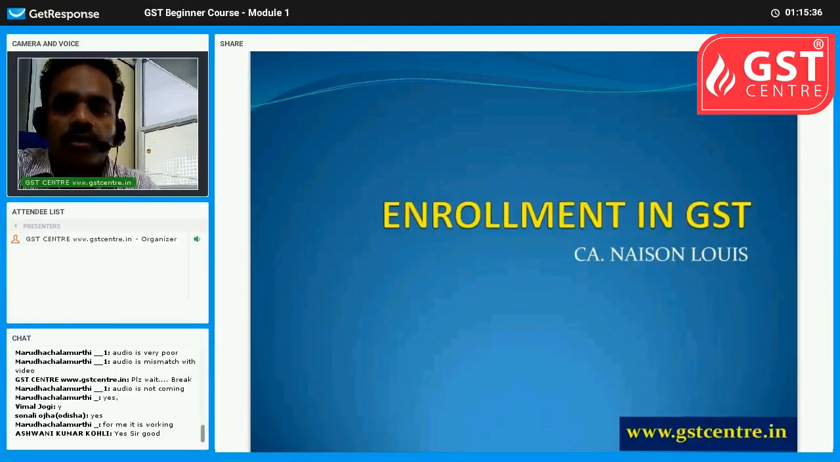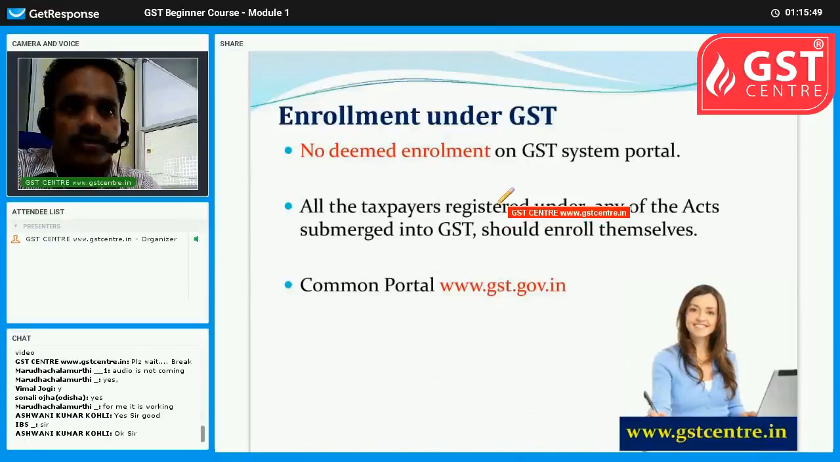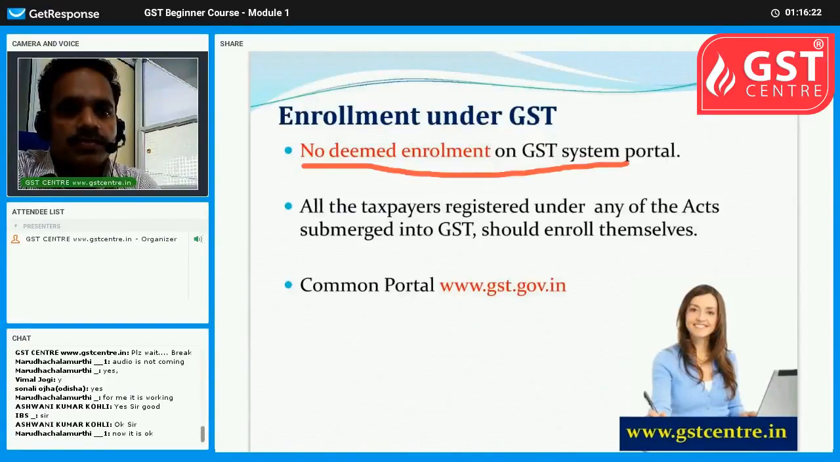Thank you. Let us start with the enrollment in GST. I have already told you what enrollment is. Enrollment is the transfer of existing businesses to the GST system. You have to be very careful now, because you may be running a business and serving your customers, but there is no deemed enrollment on the GST System Portal. The existing businesses will not be transferred automatically. All taxpayers should initiate the enrollment procedure for transferring their existing businesses to the GST system.